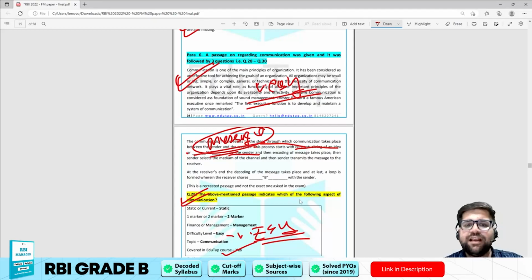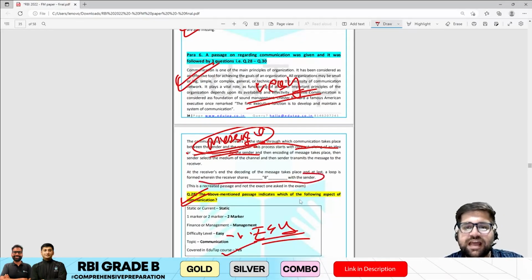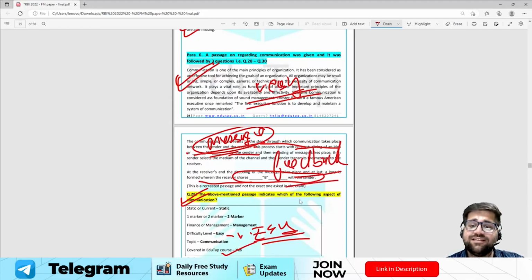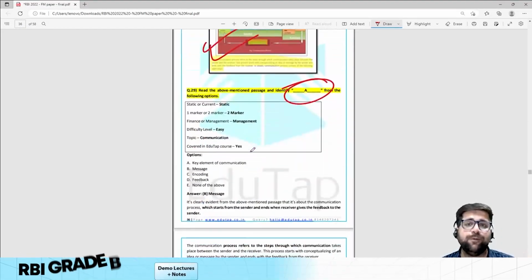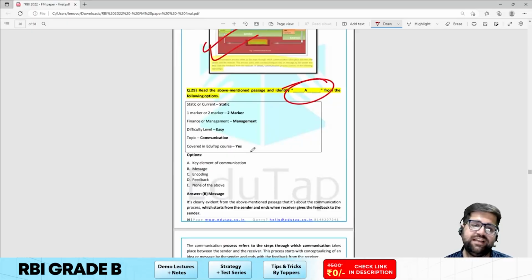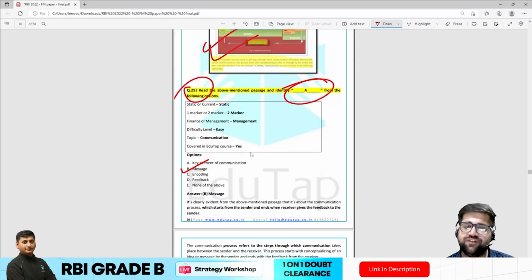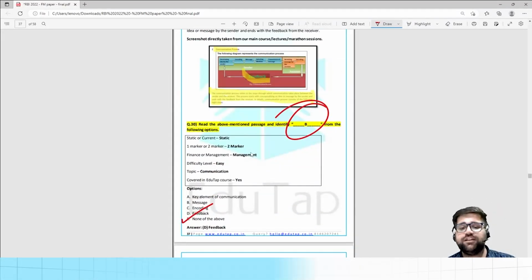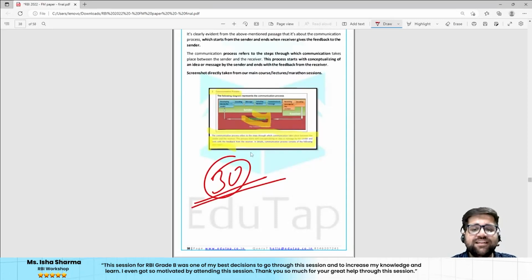At the receiver, decoding of the message takes place, and at last a loop is formed wherein the receiver shares dash with the sender. Again, it's a very basic question. Feedback is the answer, and this is the basic of communication. Again, a very easy question. 6 marks for communication were very doable. I have already discussed: for blank A, the answer will be message, and for blank B, the answer will be feedback.